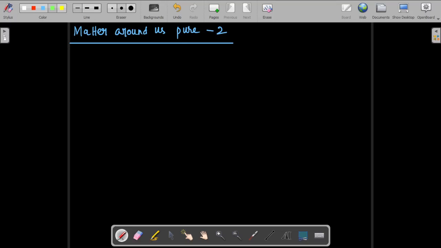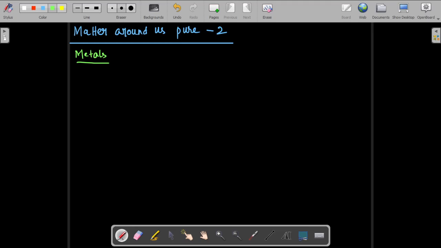So for part 2, we will start with metals. Okay, we'll start with metals. So already we know there are three kinds of division. Elements are divided into three parts. One is metals, another is non-metal, another is metalloid. Now we will be dealing only with metals.